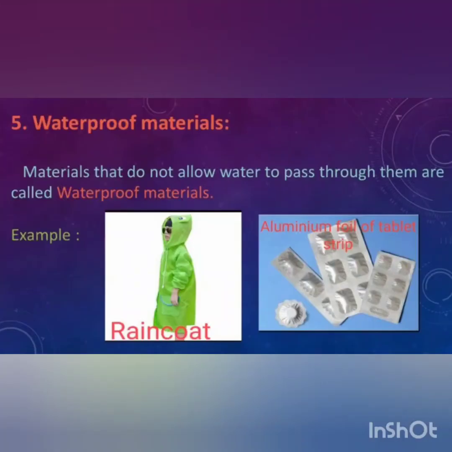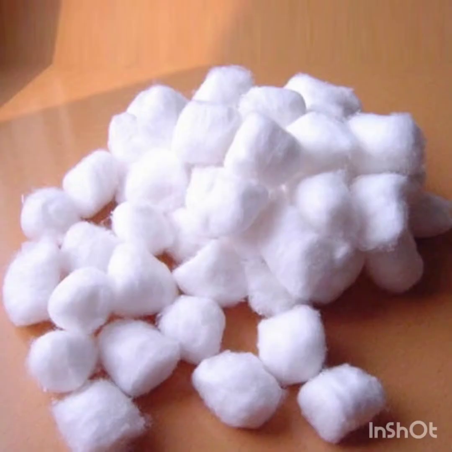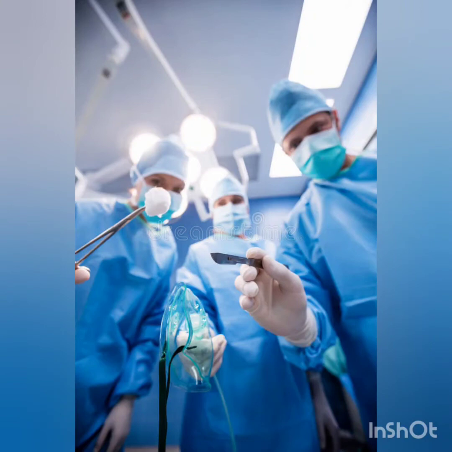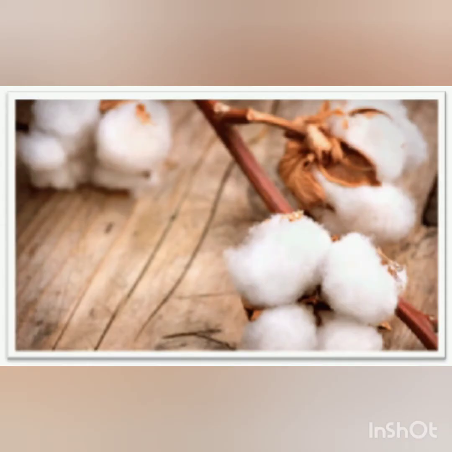Materials have another property. They can soak in liquids. For example, a cotton ball. This means cotton is an absorbent material. This property is useful in the kitchen or the medical field where we need to soak up certain liquids. That's why we wear cotton clothes during summer, since cotton absorbs sweat.